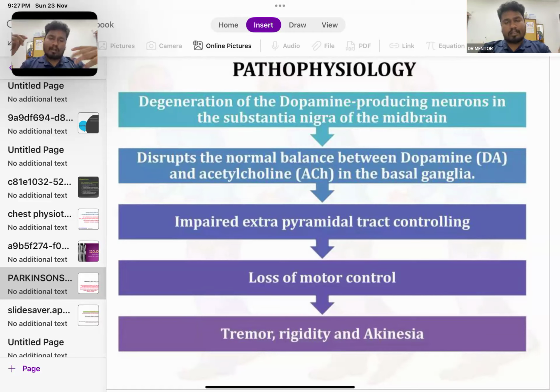Akinesia, in another term, we can call it kinesia means movement.